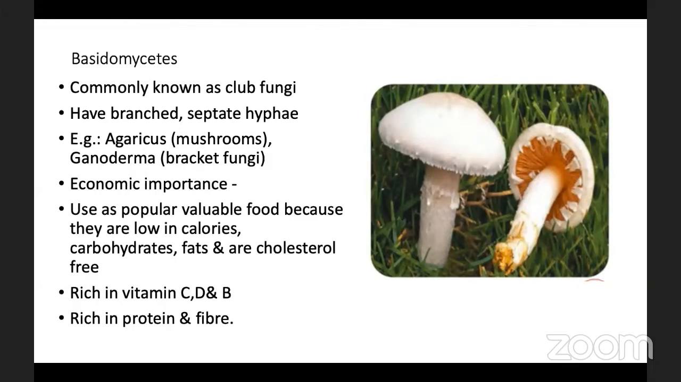The next group, that is Basidiomycetes. These Basidiomycetes are commonly known as club fungi. They have branched and septate hyphae. The common example is Agaricus, commonly called mushrooms. This is the photograph of a mushroom. Another example is Ganoderma. These are called bracket fungus.